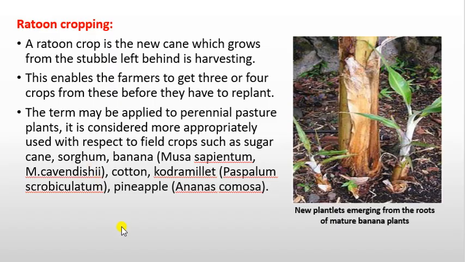Ratoon cropping. A ratoon crop is a new cane which grows from a stubble left behind in harvesting. It enables farmers to get three or more crops from this before they have to replant. The term may be applied to perennial pasture plants. It is considered more appropriately used with respect to field crops such as sugarcane, sorghum, banana, cotton, and pineapple.